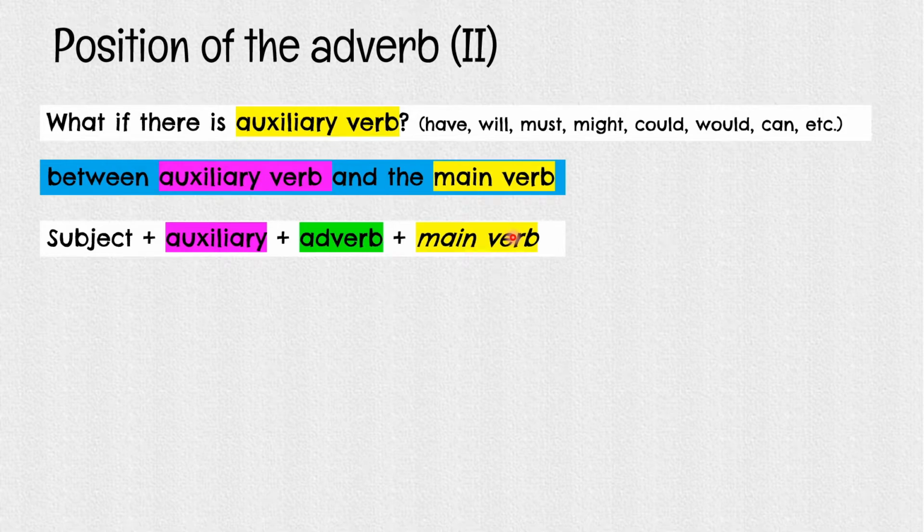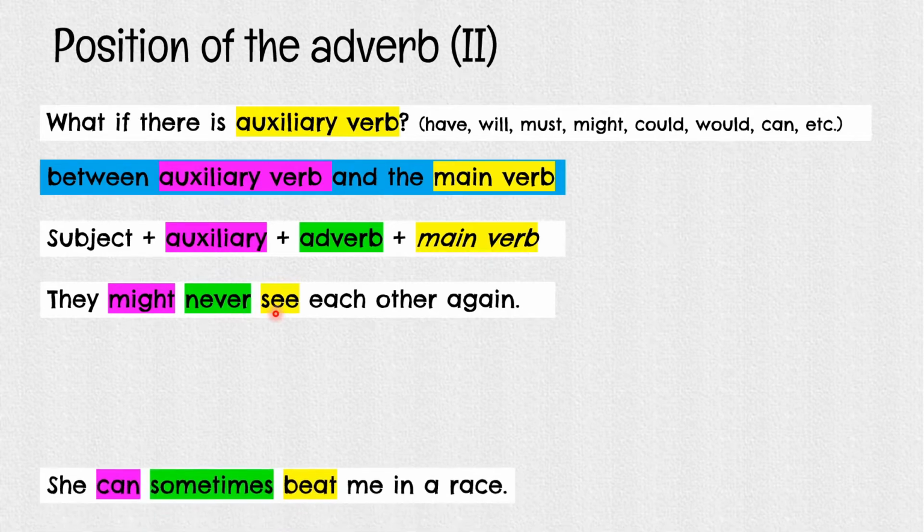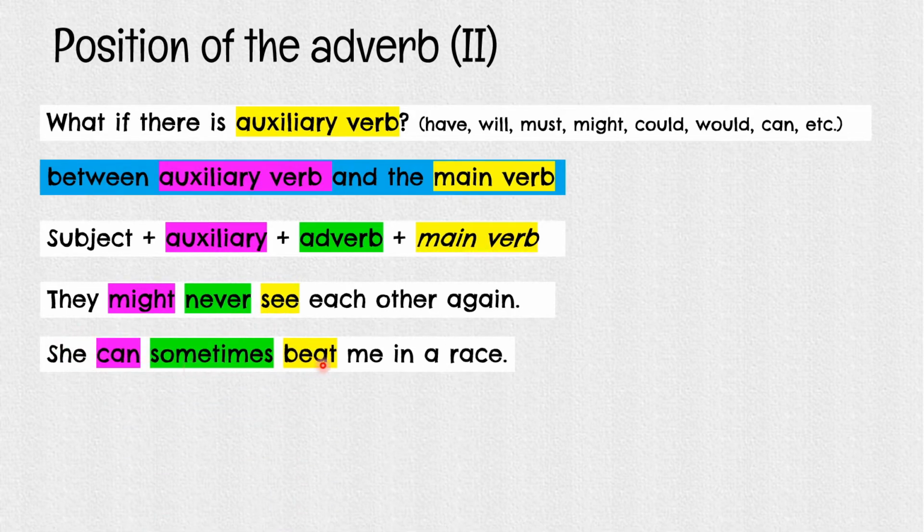Let's take a look at the examples here. They might never see each other again. See that? Might never see. Auxiliary, adverb, main verb. Next one. She can sometimes beat me in a race. Can sometimes beat. Okay, so it's very simple.